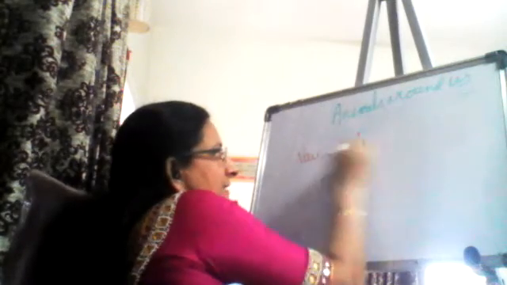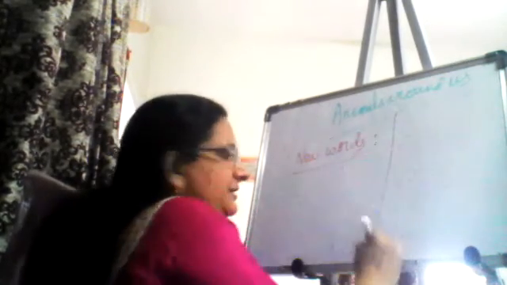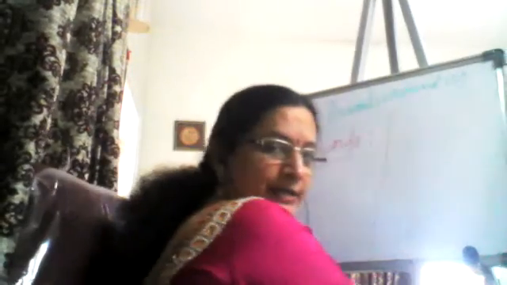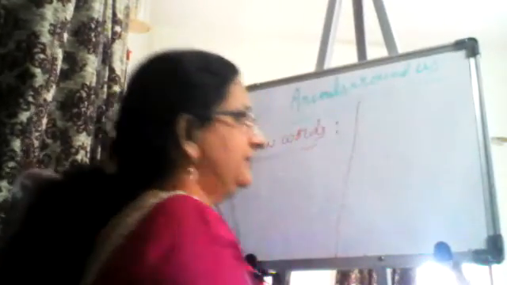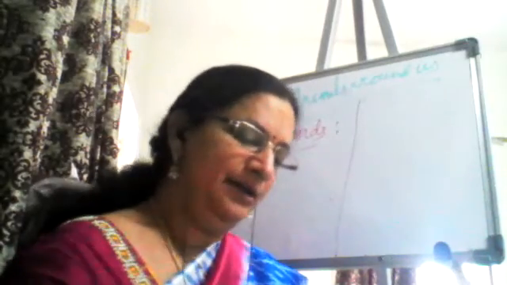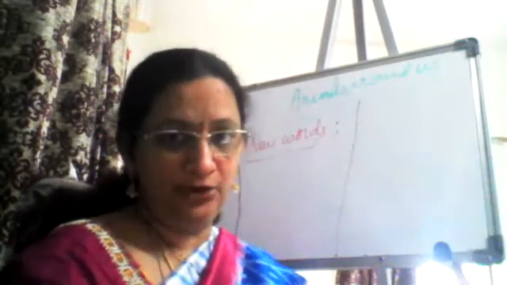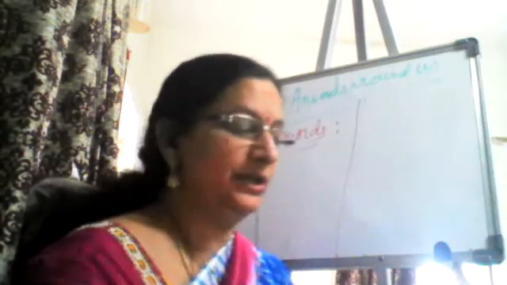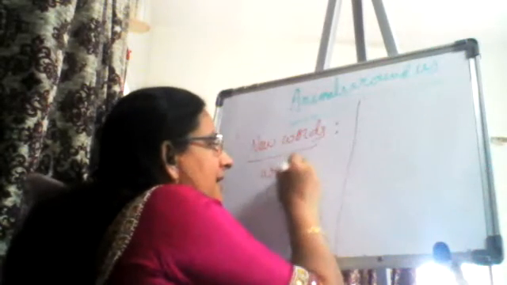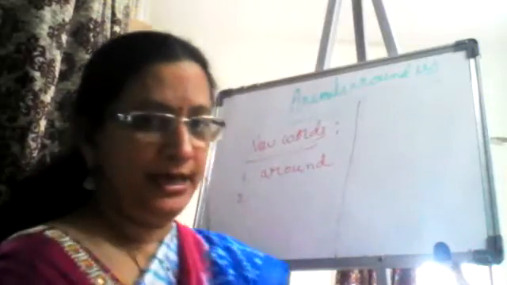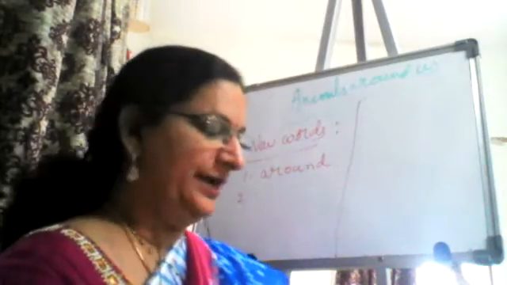Okay. So now I want you all to write the new words from this lesson. Open your classworks and write the new words with your teacher. How many new words should we write? Let's see and write. We'll come to know when we are writing the lesson. Start along with your teacher. Write the heading properly and then start with your teacher. So we will start writing AROUND, around.